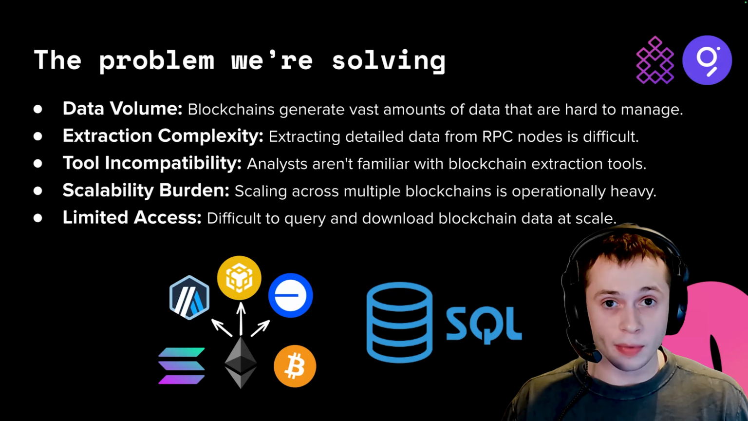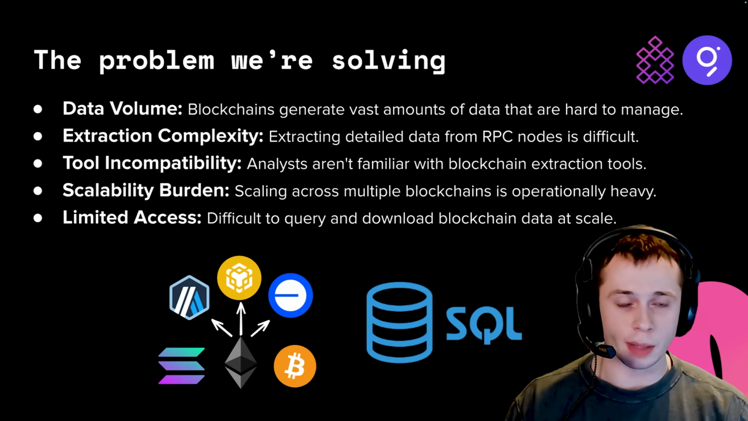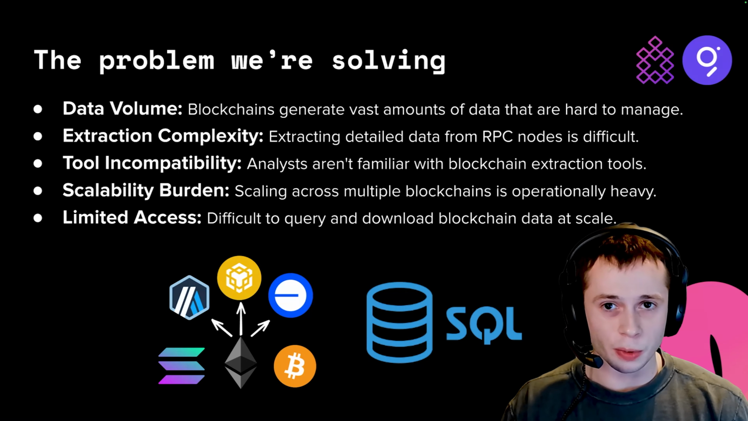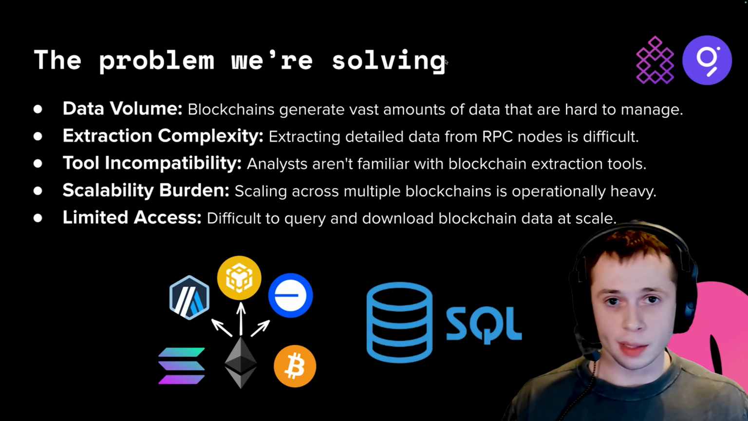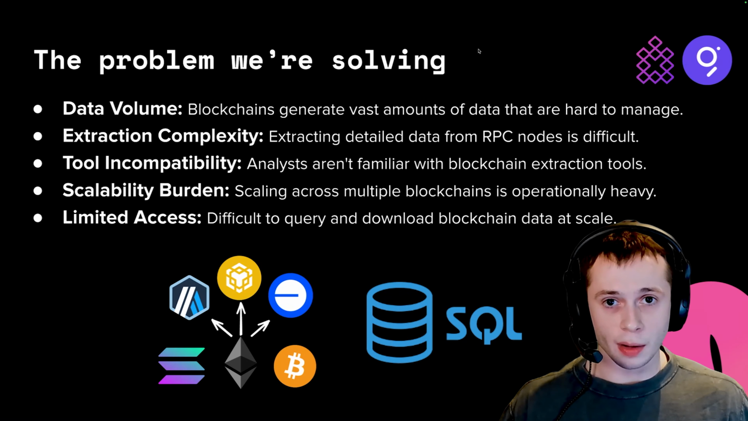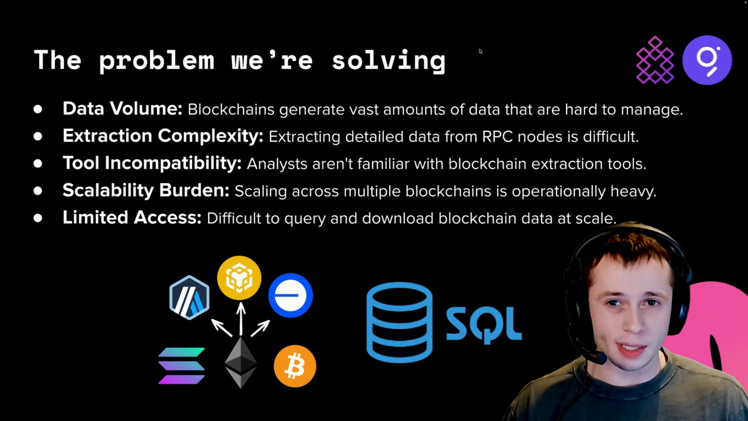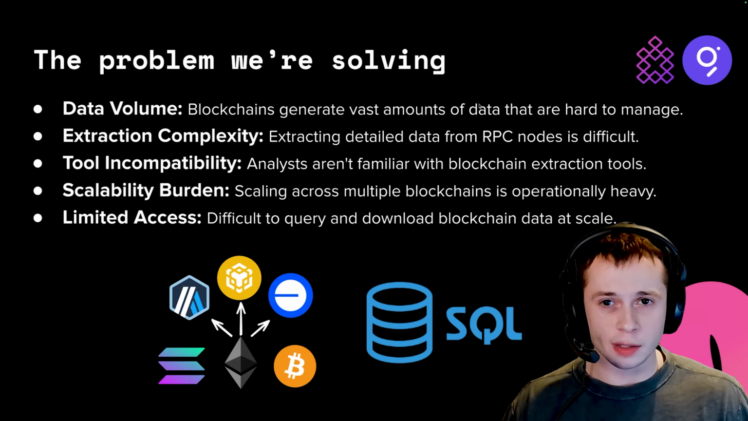So you've got the problem of data volume. Some blockchains represent hundreds of gigabytes of transfers a month, and you take that up over the years, and it just becomes tons and tons of terabytes that you, a simple user, can't manage yourself. And you've also got the extraction complexity. You could extract that data yourself, but it's really hard to extract that detailed structured data from RPC yourself. It's difficult. So removing that complexity.